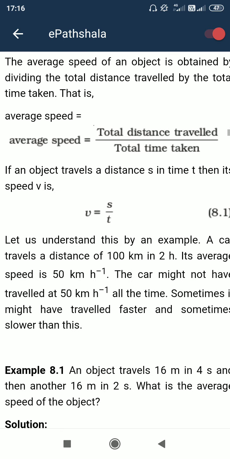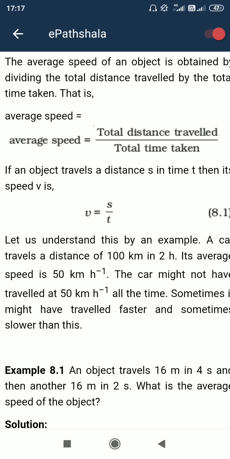So speed means the change of the location, or distance covered. In very simple words, distance covered by an object or body divided by time, that is the speed. Here one thing: I am saying distance, not displacement. Displacement is a directional phenomenon.